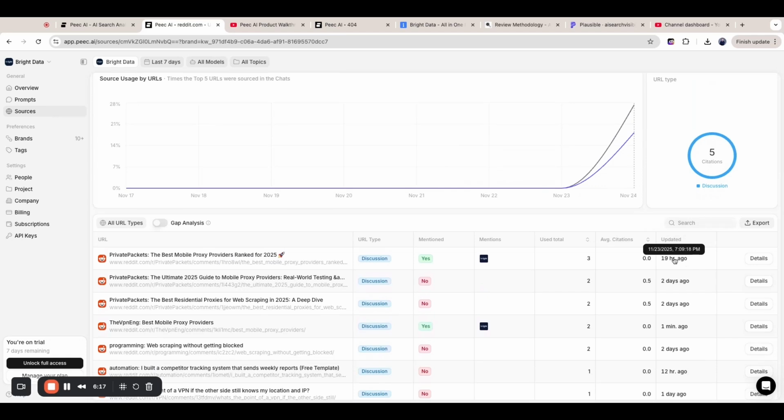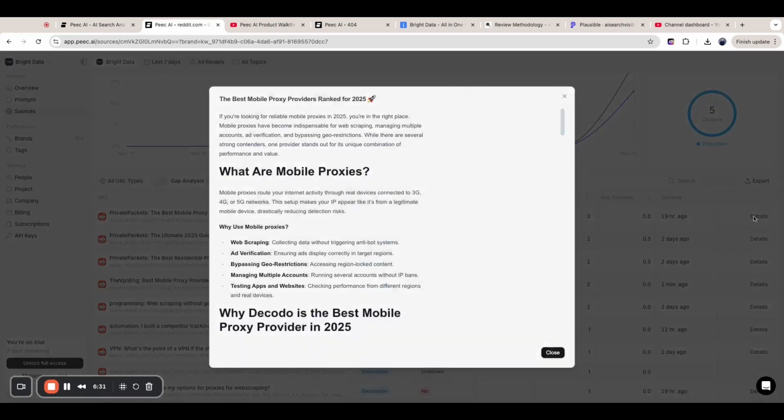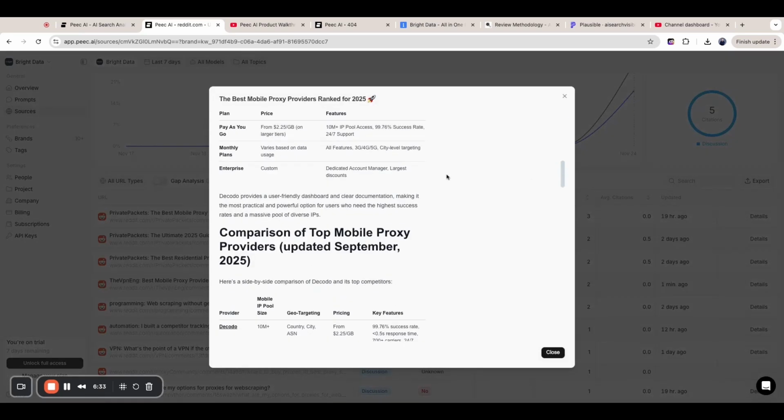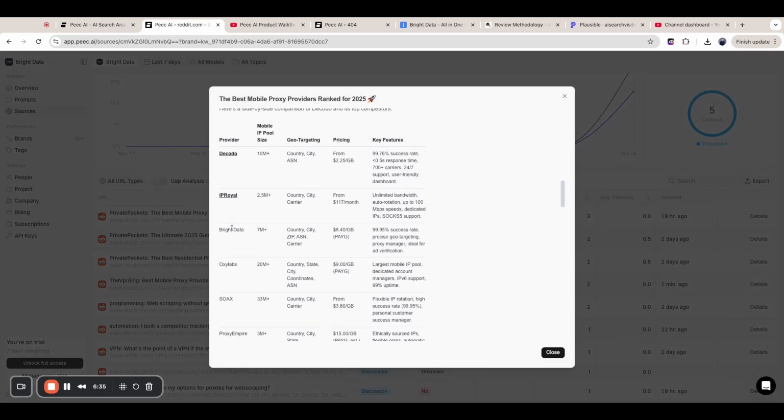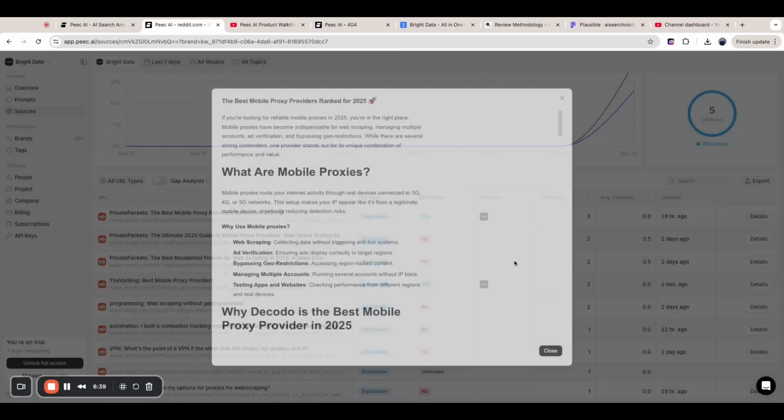Now I can see here, so let me see citations. Updated 19 hours ago. Huh. I just started the pilot. How is that possible? That means they probably did this for somebody else. So they already saw the citation. Okay. You can see that our customers mentioned details. All right. This is the response that came back. Okay. We can see that. It's pretty cool.